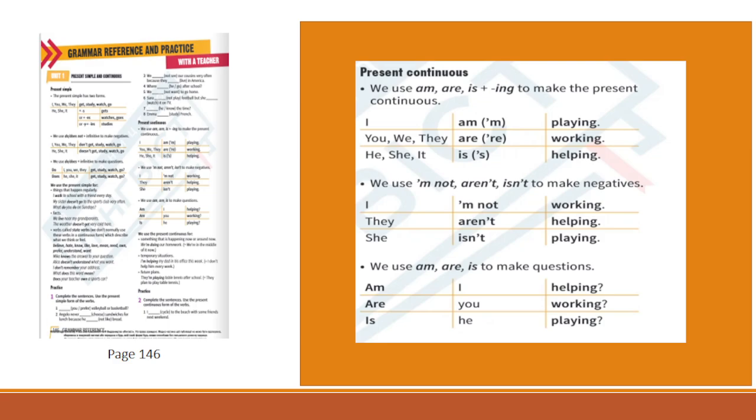To make negatives, we use am not, aren't, isn't. I'm not walking, they aren't helping, she isn't playing. And to make questions, we use am, are, is, inversion. Am I helping? Are you working? Is he playing?